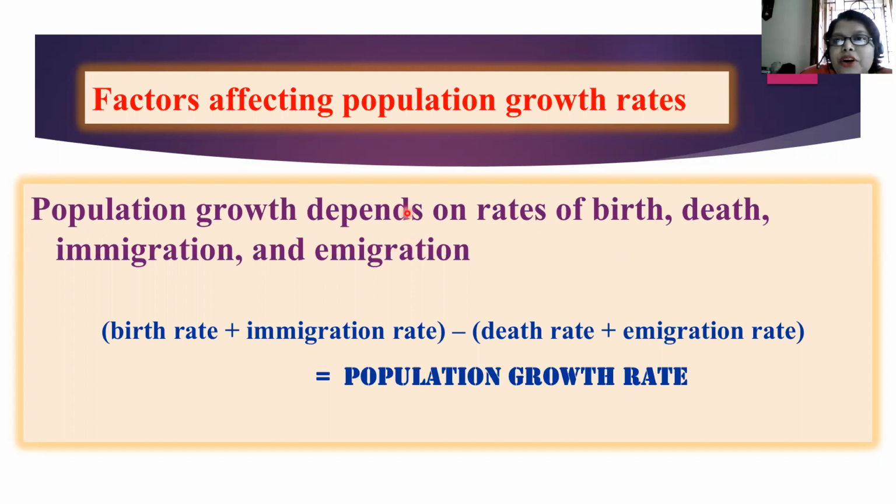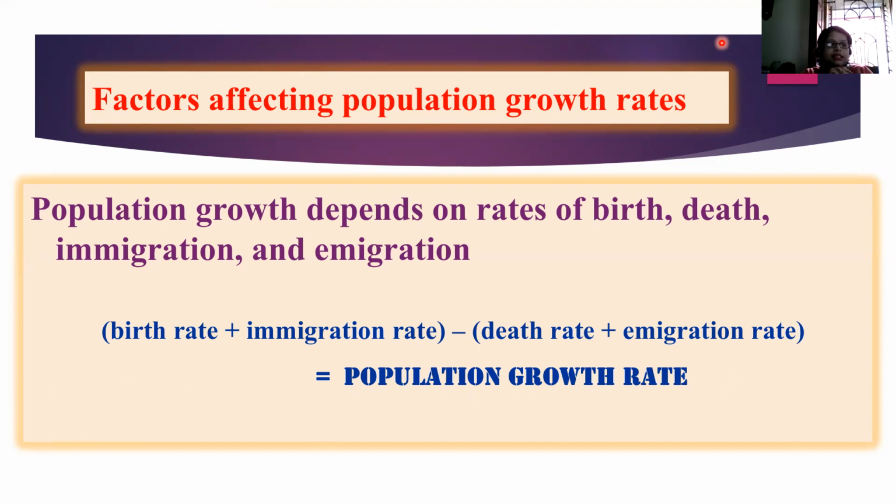Think of this for a while. Which is what? Please think. So birth rate added to immigration rate together gives you a number. When you subtract death rate and emigration together from this number, you get population growth rate.